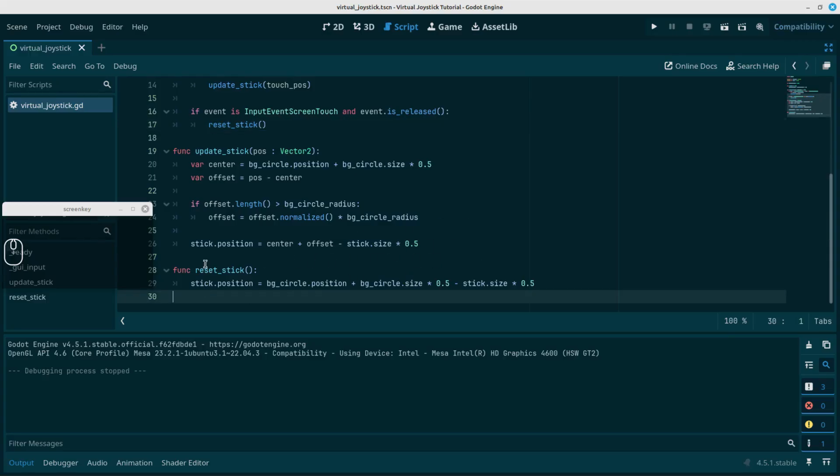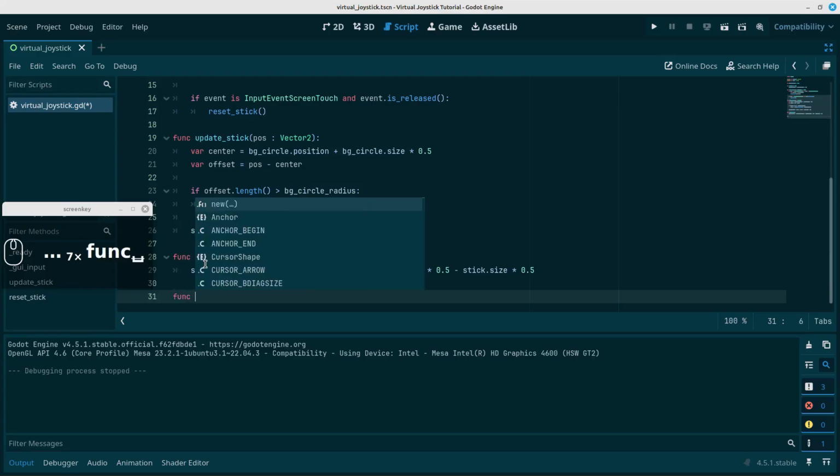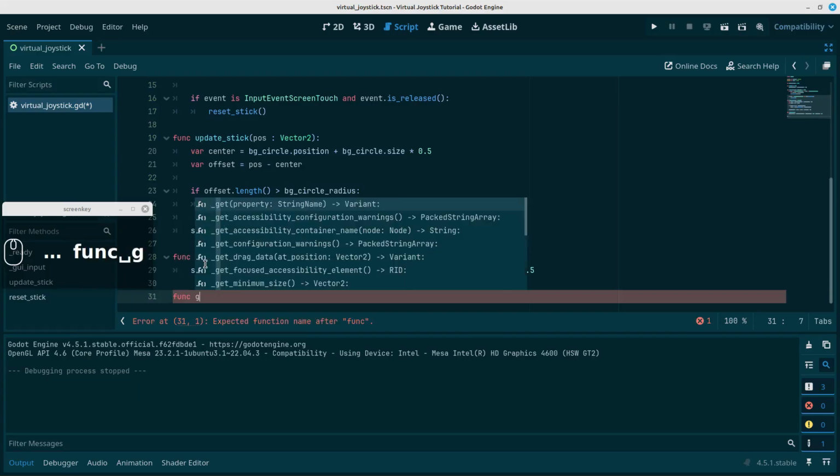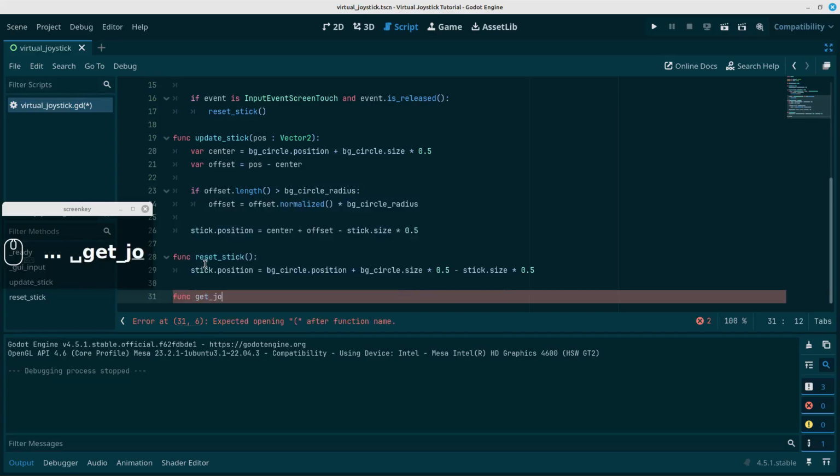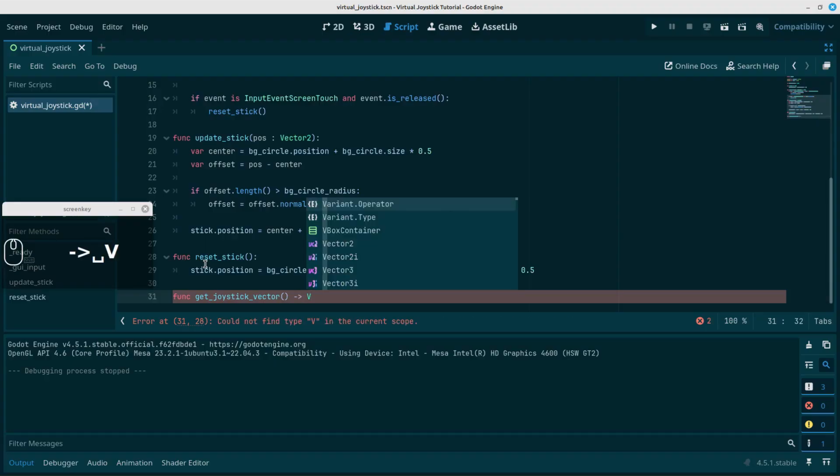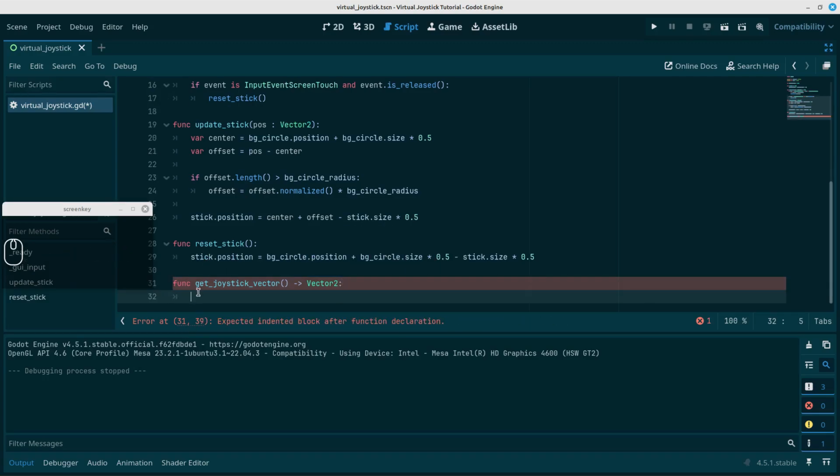So let's go down to the bottom. Let's create a function called getVector or getJoystickVector or something like that, so that we can easily recognize the function name when we are calling it later on. Of course we will want this to return a Vector2 that we can use somewhere else, and we want to calculate the center and the offset again.